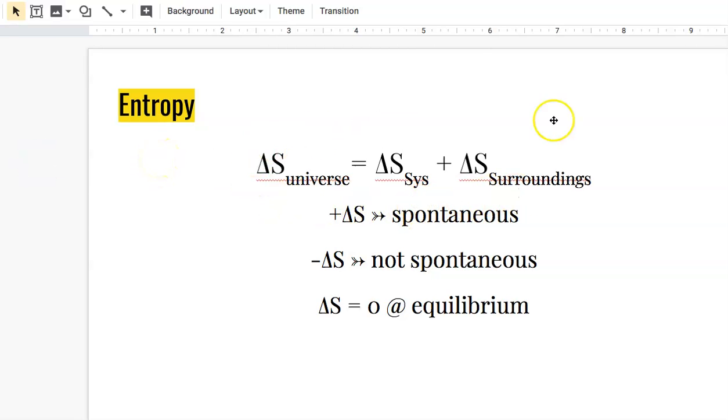Again, we look at this same equation. Our second law of thermodynamics says the change in entropy of the universe is increasing, which is the change in entropy of the system and the change in entropy of the surroundings together. If delta S is a positive number, that means our reaction is going to be spontaneous. It will happen on its own. If delta S is a negative number, that means our reaction is not spontaneous. It will not happen on its own. And if delta S is 0, that means our reaction is already at equilibrium.